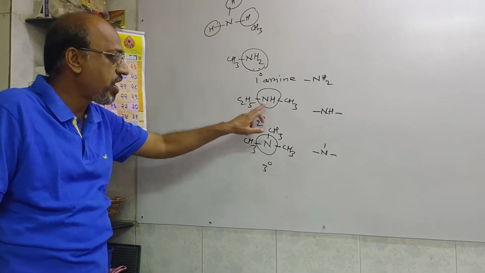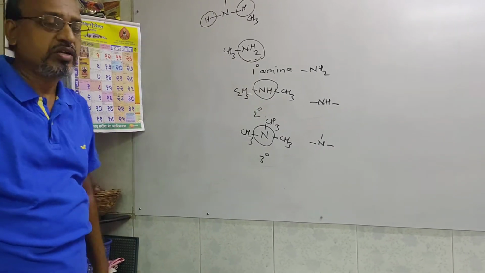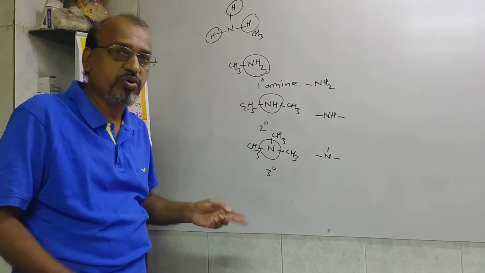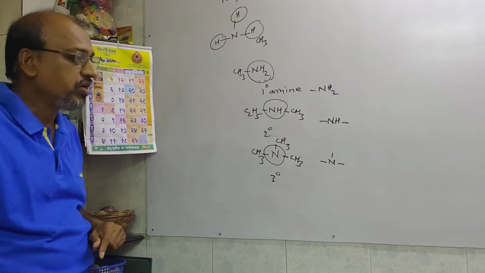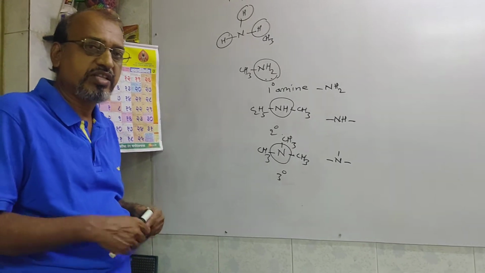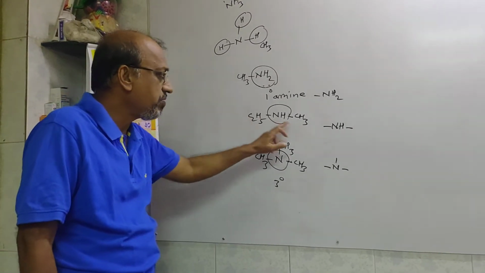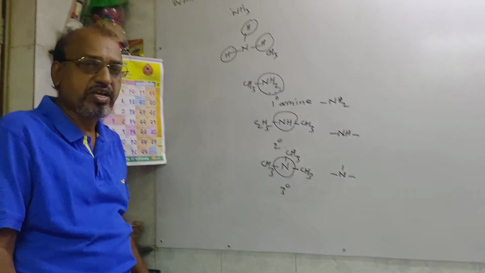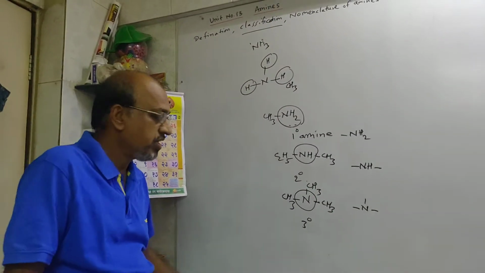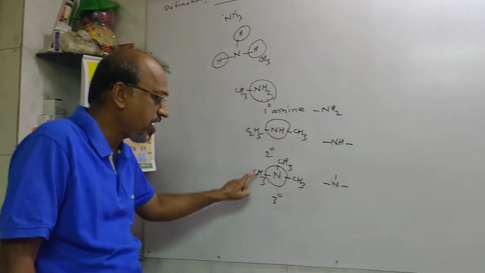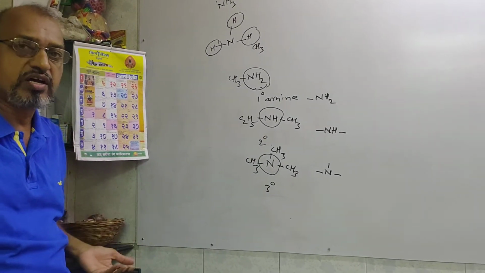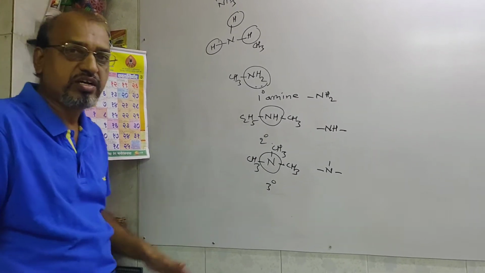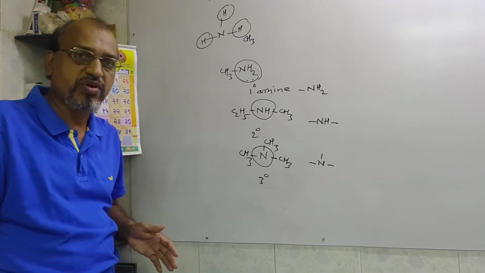Then C2H5NHCH3. Remember, around this NH two different alkyl groups are joined, but alphabetically whichever group comes first, its name we write first, so it is ethyl methylamine. Later on, in case of tertiary, here there are three similar methyl groups, and whenever similar groups are joined to the nitrogen atom, we can use a prefix.